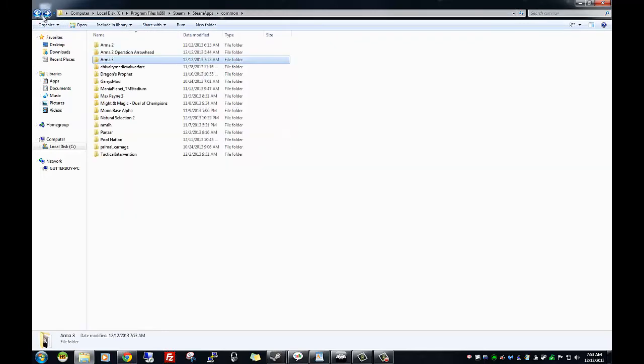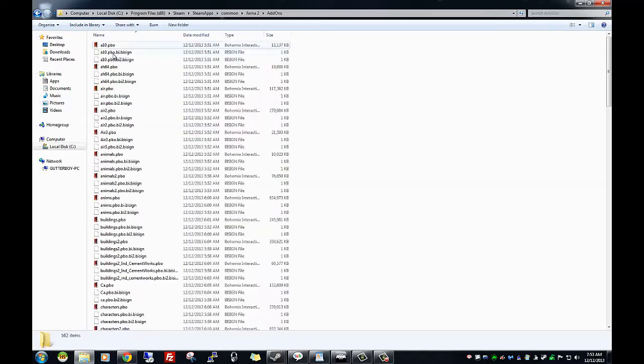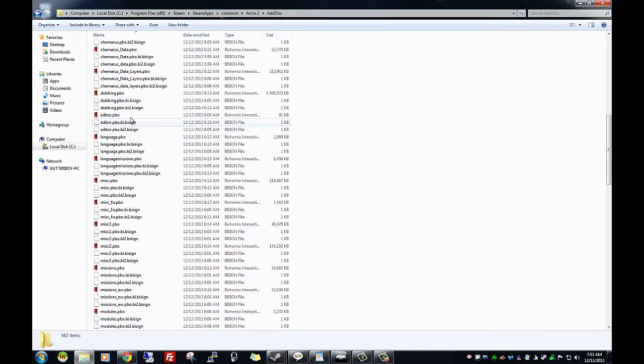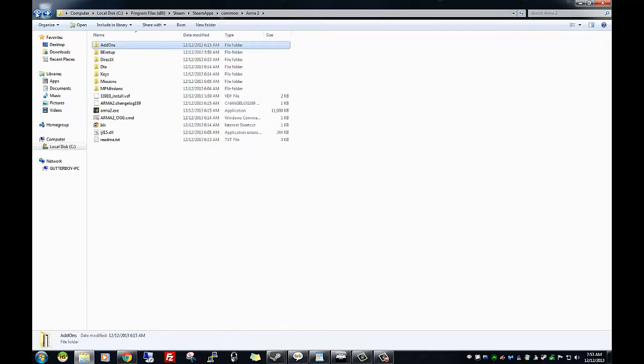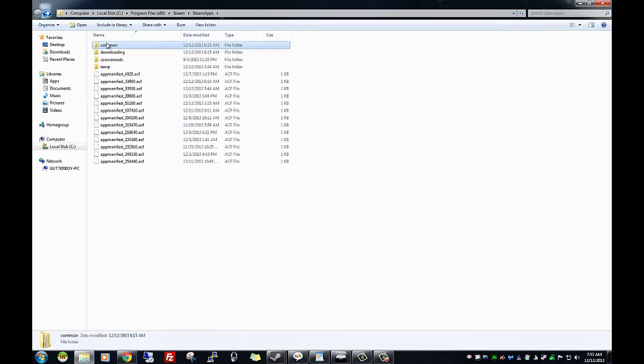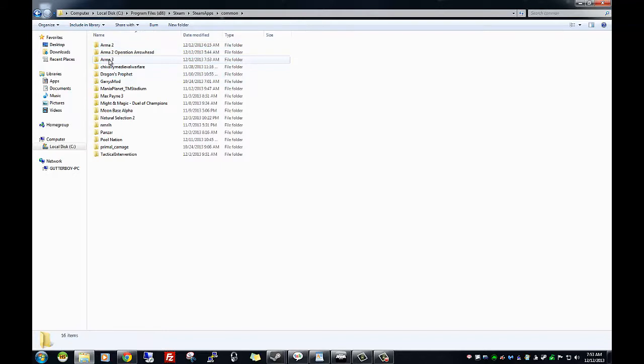And then you want to open up the add-ons folder, and inside of the add-ons folder there's 3 files that you want to delete in here. They're called editor, and it's in alphabetical order. So the editor PBO, these 3 editor files, highlight them all, delete them. You don't need them. So then what you end up with, in Arma 3, is the add-ons folder in there with those 3 files deleted. Okay, so now what you want to do is launch your Arma game.